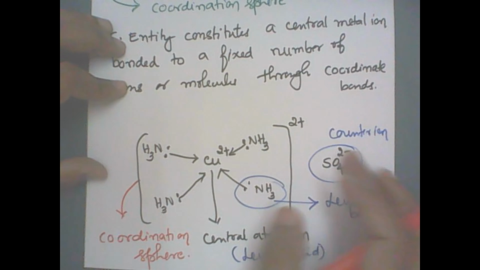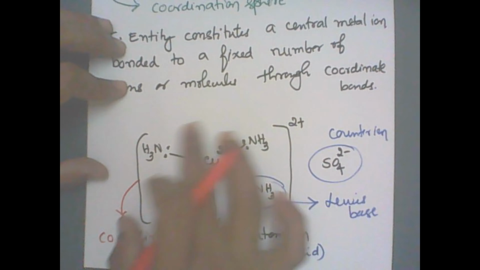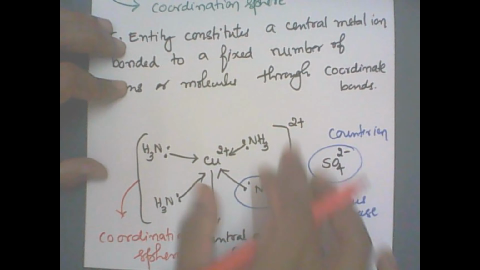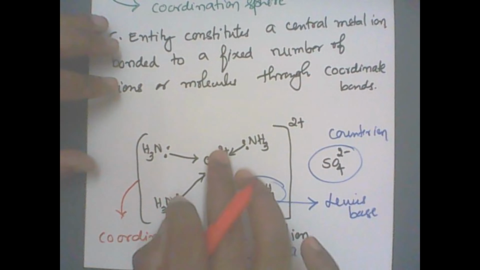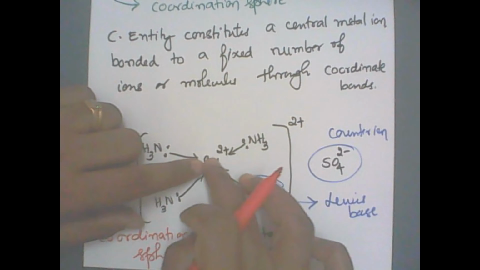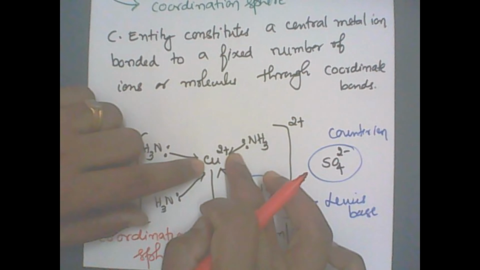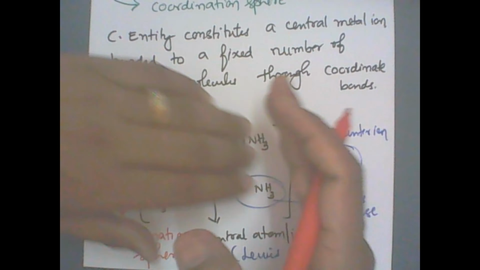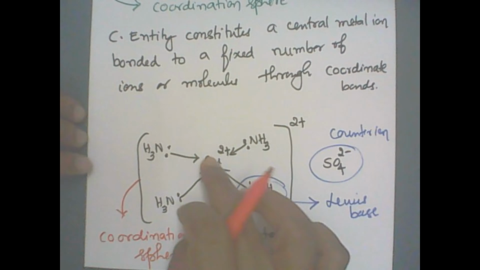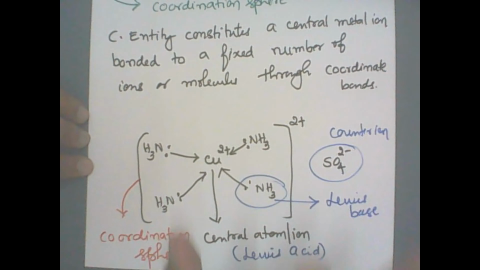To separate the counter ion from the remaining group here, we put a square bracket, because ammonia and copper 2 plus do not dissociate, as they are bonded to each other through coordinate bonds. Outside the square bracket, whatever ions are there, they are ionizable. They can dissociate when dissolved in water. So these inside cannot be broken down easily.